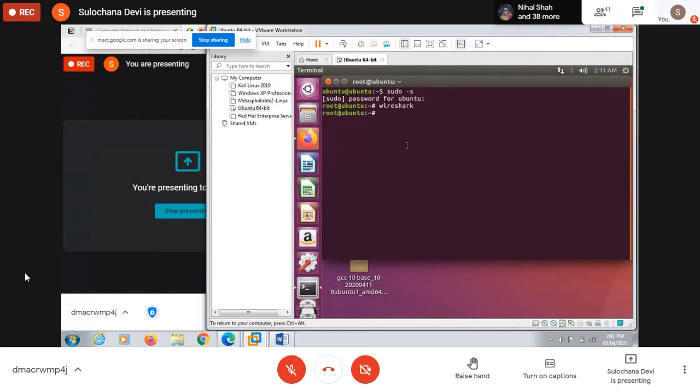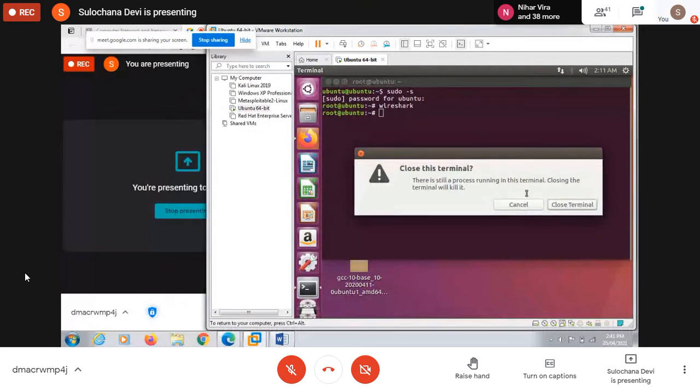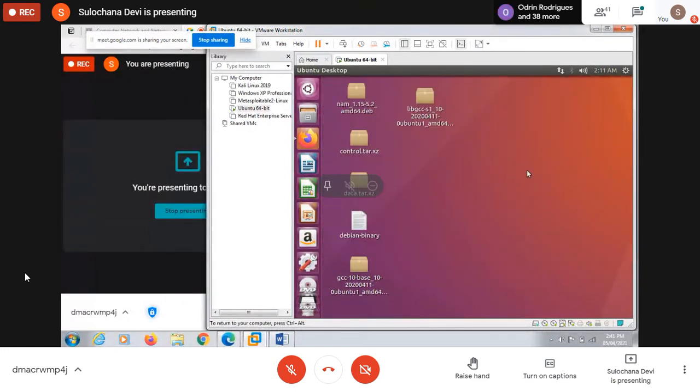Open one terminal. I'm just telling you step by step how to perform this experiment. Right click, open terminal, or directly you can open from there. So open terminal.